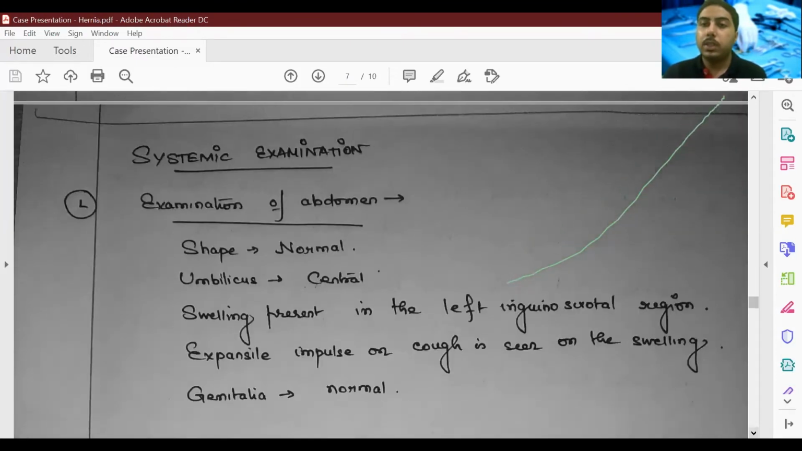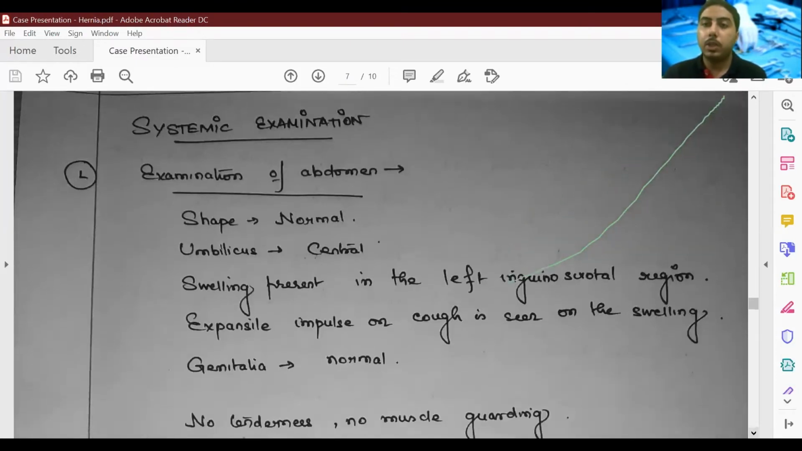Next, we move on to the systemic examination. So here, examination of abdomen is very important. The other systemic examinations should just be normal. So here, the shape is normal, umbilicus is central. There is a swelling present in the left inguinal region. Expansile cough impulse is seen. Genitalia appears normal. Examination of genitalia is more important in these inguinal swellings.